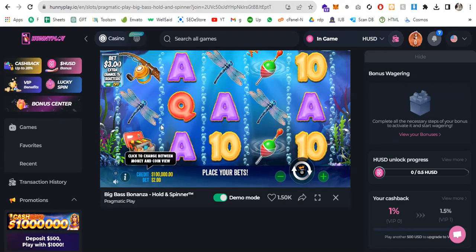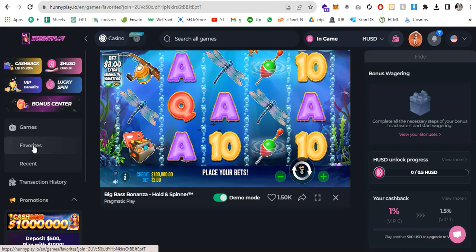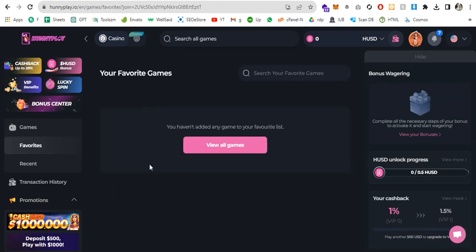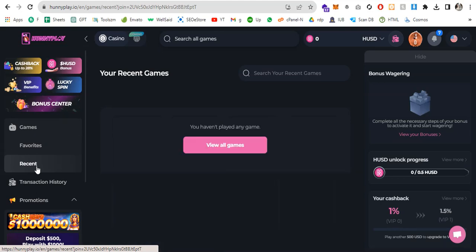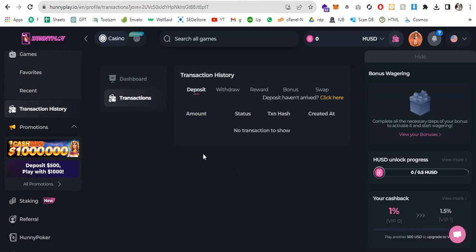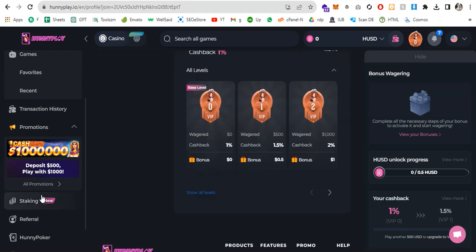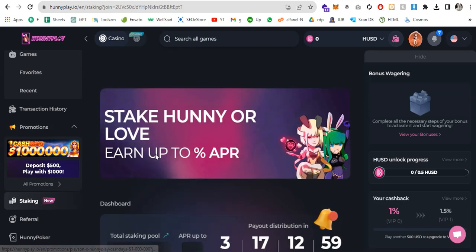So now let's go to the menu. Here you can see the games. If you click on favorite, you will see all your favorite games. You can favorite your games. And if you go to recent, you can see the recent history. And transaction history is also mentioned here. All the transaction records will go here, and if you go to dashboard, you can also see the dashboard about everything. And if you stake, your staking will go here.